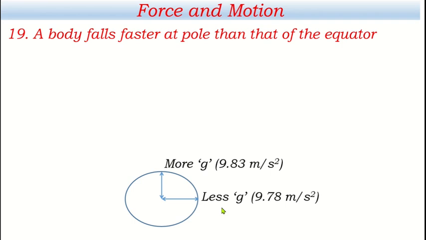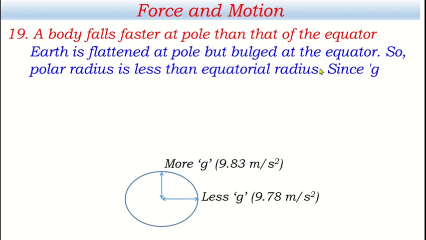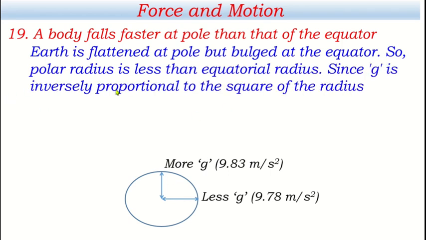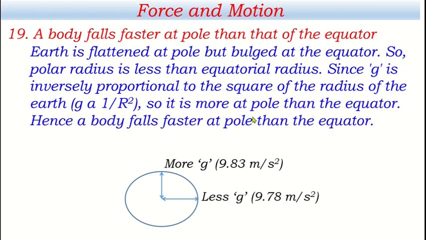And we have to understand this. We don't have to make a diagram in the examination. We can write this directly. Earth is flattened at the pole but bulged at the equator. So the polar radius is less than the equatorial radius. Since small g is inversely proportional to the square of the radius of the earth, it is more at the pole than at the equator. Hence a body falls faster at the pole than at the equator. Because of the greater acceleration due to gravity, it falls faster.